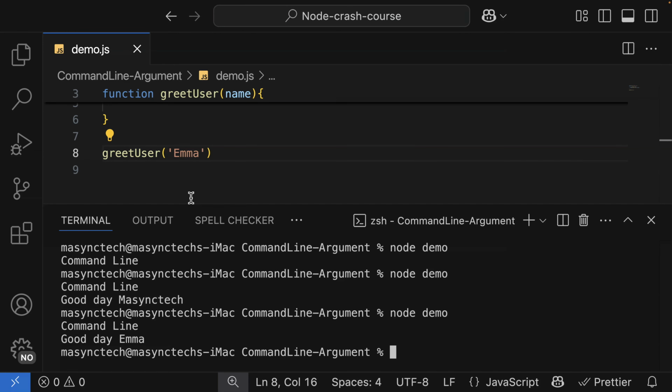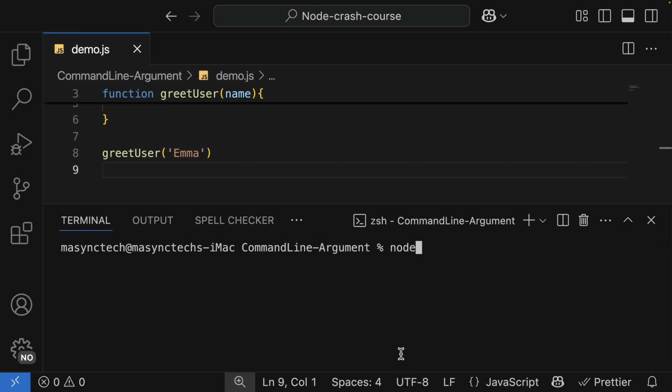Now, if I run the application, we have good day Async. If I say Emmanuel, I'm going to see good day Emmanuel. Now, I don't want to hard code this value, but instead, upon running the application, I want to pass the name of the user into that function to be used. This is where the command line argument comes in. And here is the flow.